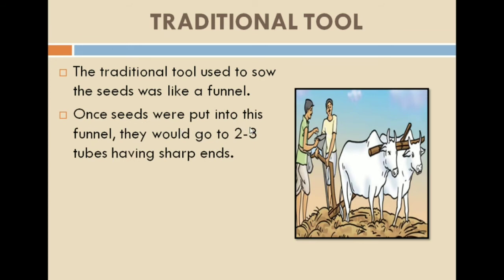Once seeds were put into this funnel, they would go to 2 to 3 tubes having sharp ends. As soon as the farmer put the seeds into the funnel, what will happen? They will go to 2 to 3 tubes having sharp ends. The end of the tool is sharp, through which the seeds are being sowed into the soil.